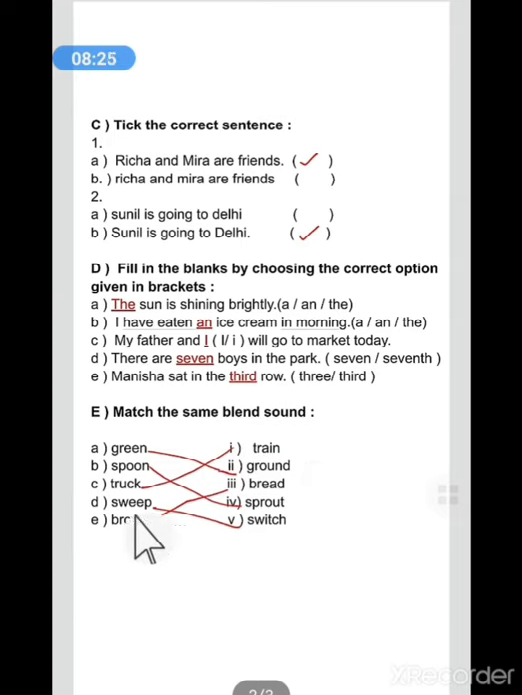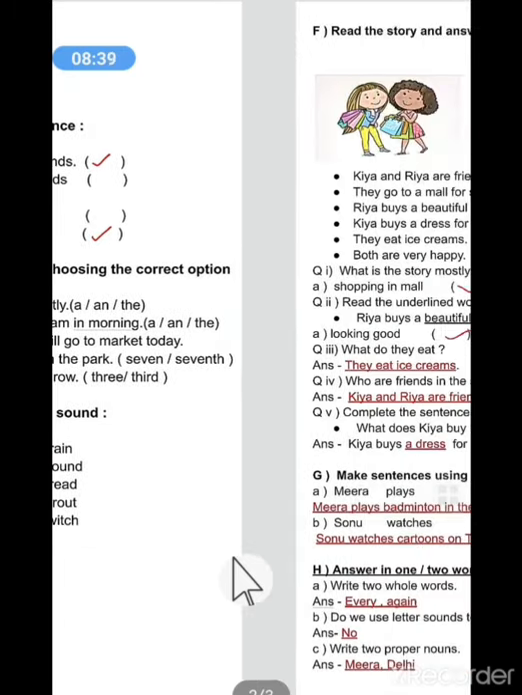Next is sweep. Sw blending sound. So we will match it with switch. Last is brown. Br blending sound. So we will match it with bread. Let's move towards the next part.